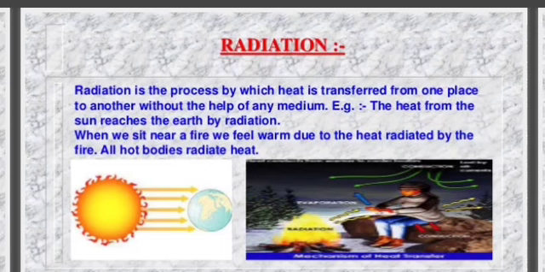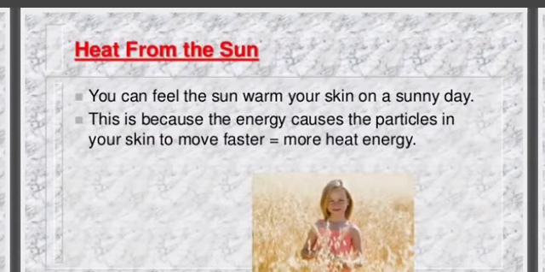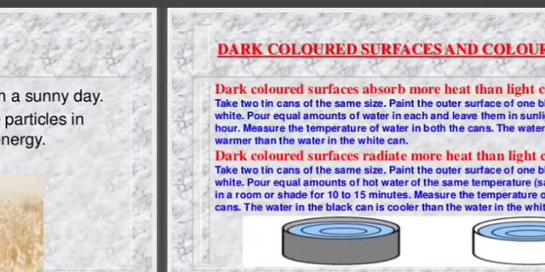Now radiation. Radiation is the process by which heat is transferred from one place to another without the help of any medium. For example, the heat from the sun reaches the earth by radiation. When we sit near a fire, we feel warm due to the heat radiated by the fire. All hot bodies radiate heat. Heat from the sun. You can feel the sun warm your skin on a sunny day. This is because the energy causes the particles in your skin to move faster, which means more heat energy.